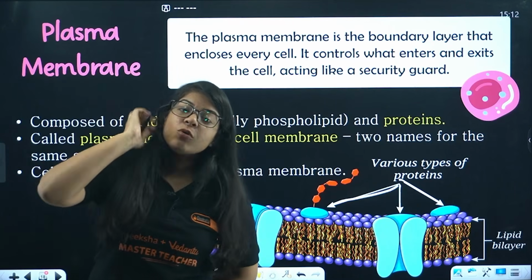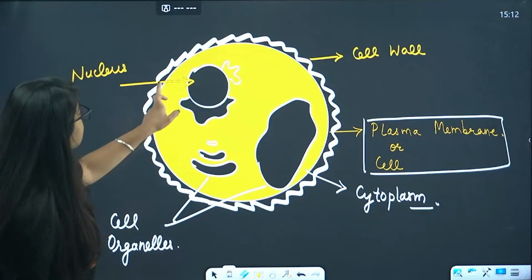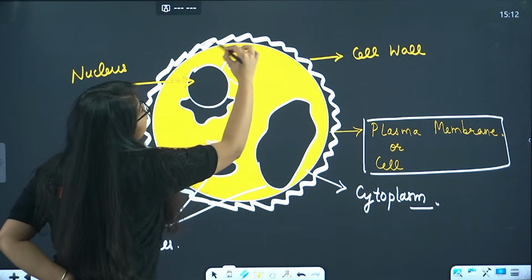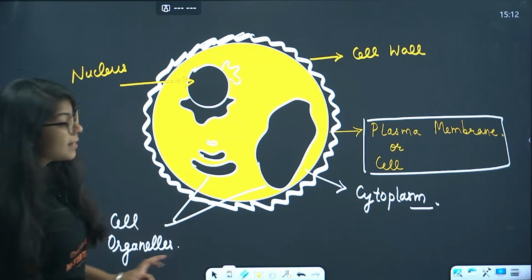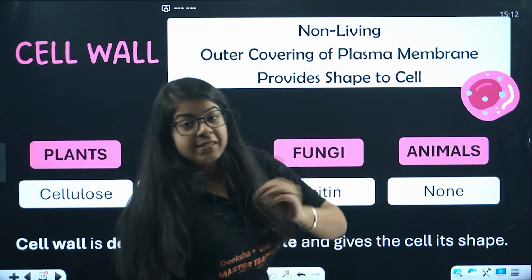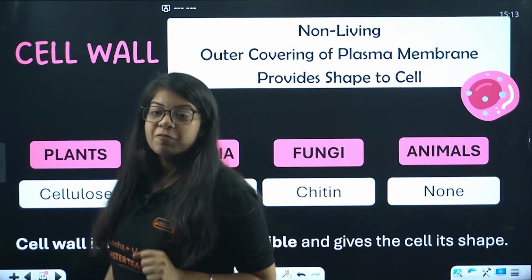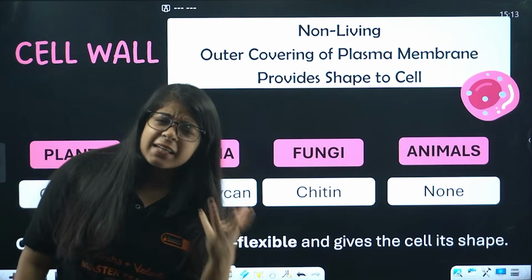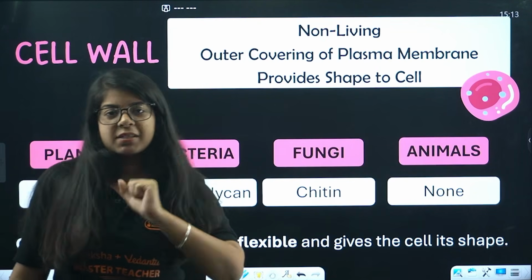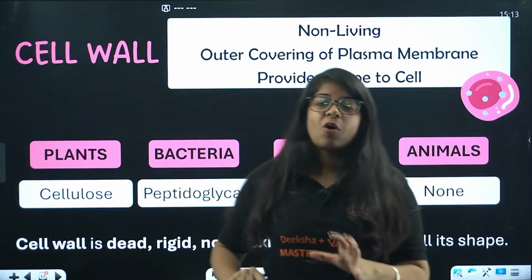Understood? Now outside this cell's plasma membrane, we have this structure, and that is called the cell wall. Now what is this cell wall? First of all, it is dead. It is non-living, and it is the outer covering of the plasma membrane, and it technically provides shape to our cell. Since it's very rigid, it helps to maintain the shape of our cell.